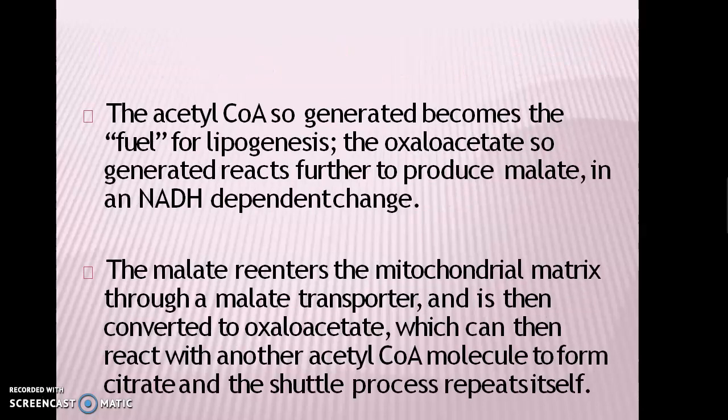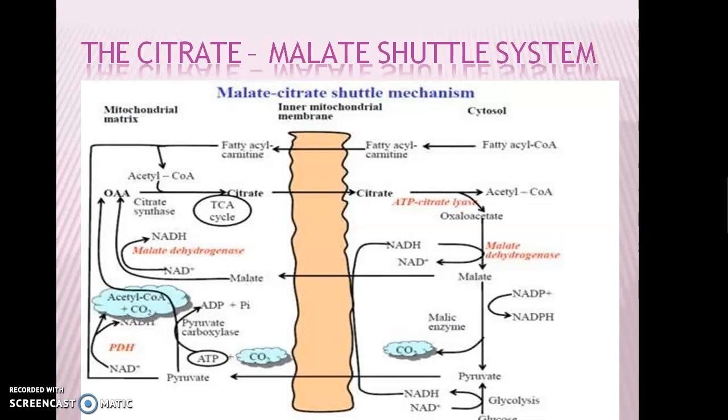Acetyl coenzyme A is used for the process of lipogenesis, and the oxaloacetate reacts further to form malate, and that malate enters the mitochondrial matrix through a malate transporter, as shown in this diagram.